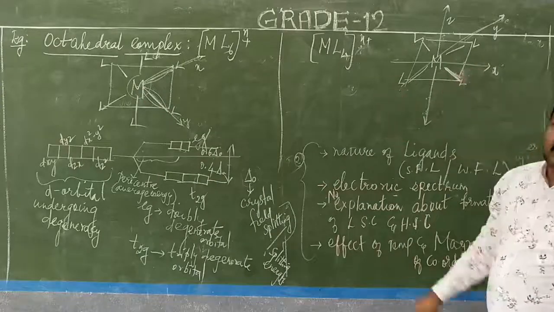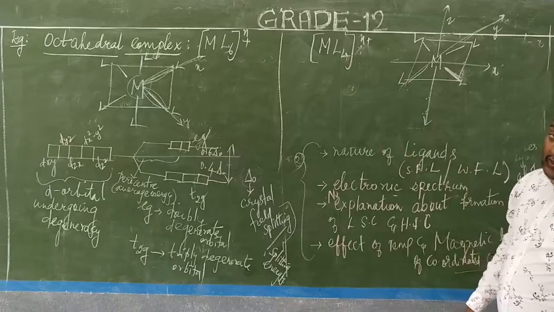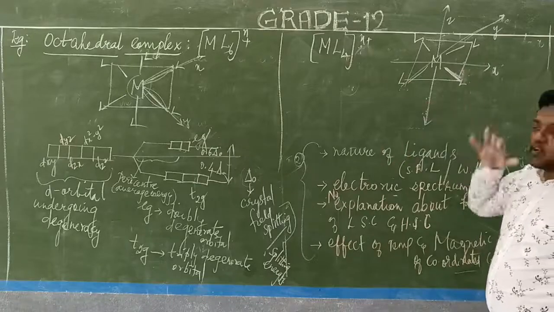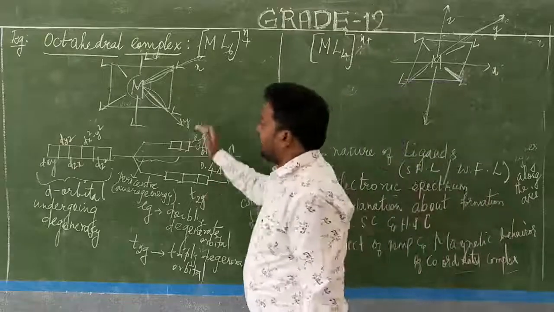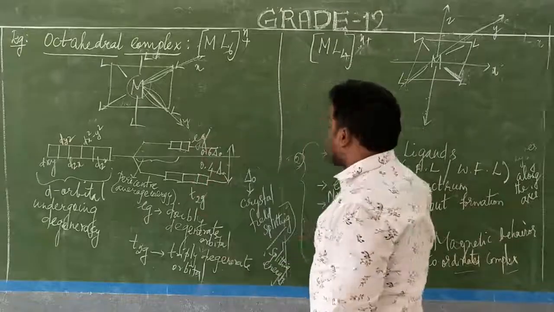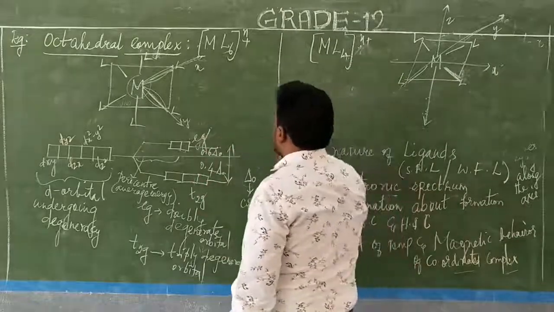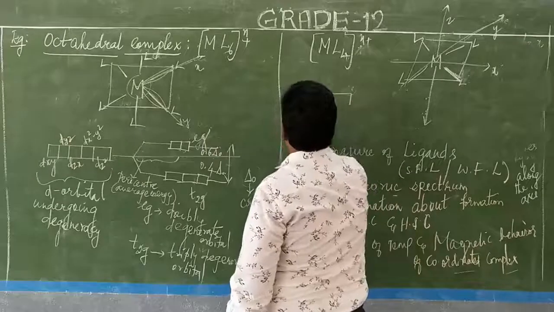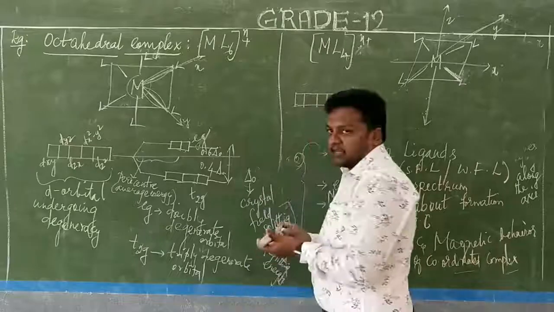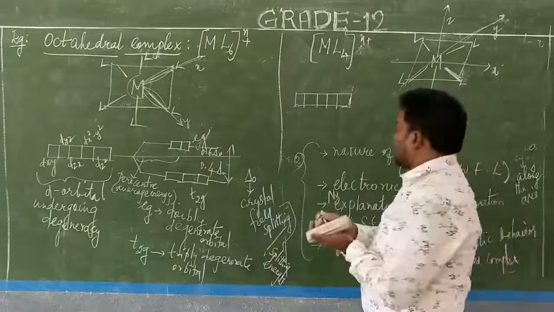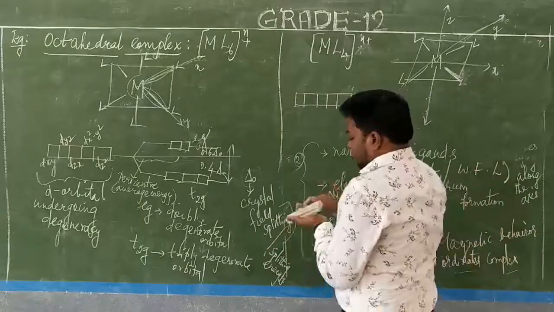There also the degeneracy is possible. What is the degeneracy? It will apply inversion. Same as before, we have to draw the d orbitals: 1, 2, 3, 4, 5. Now what happens?